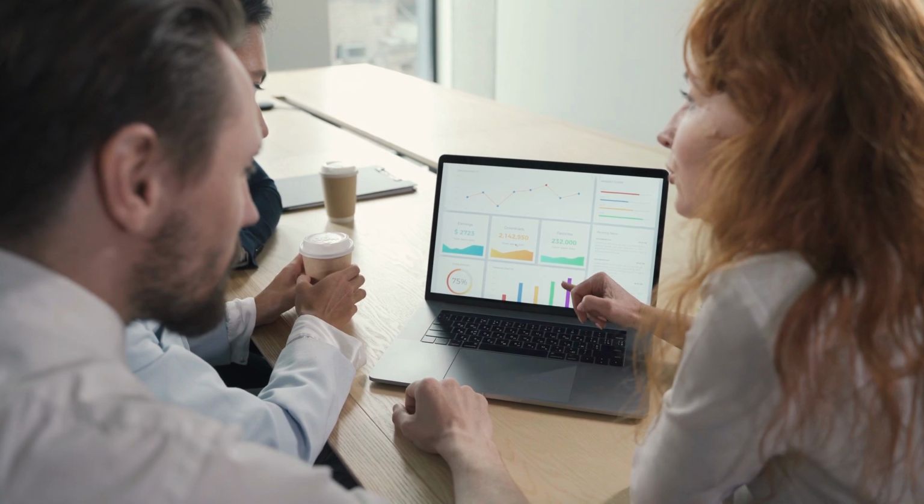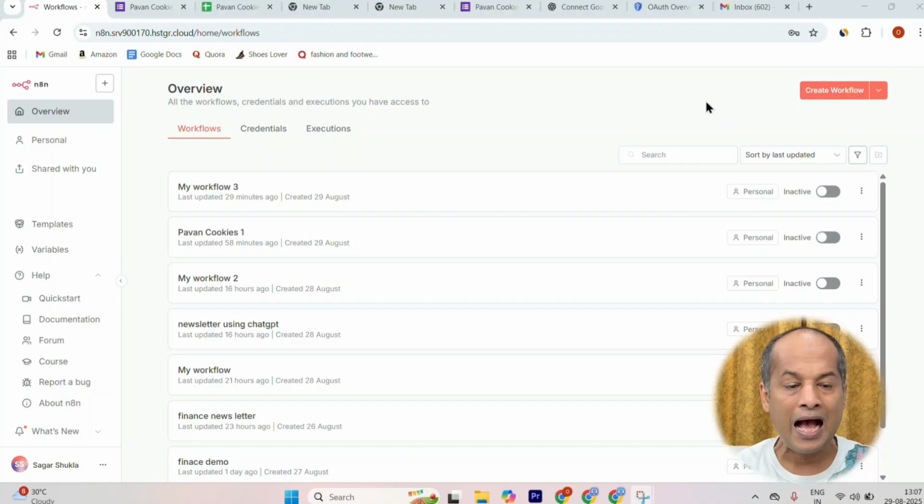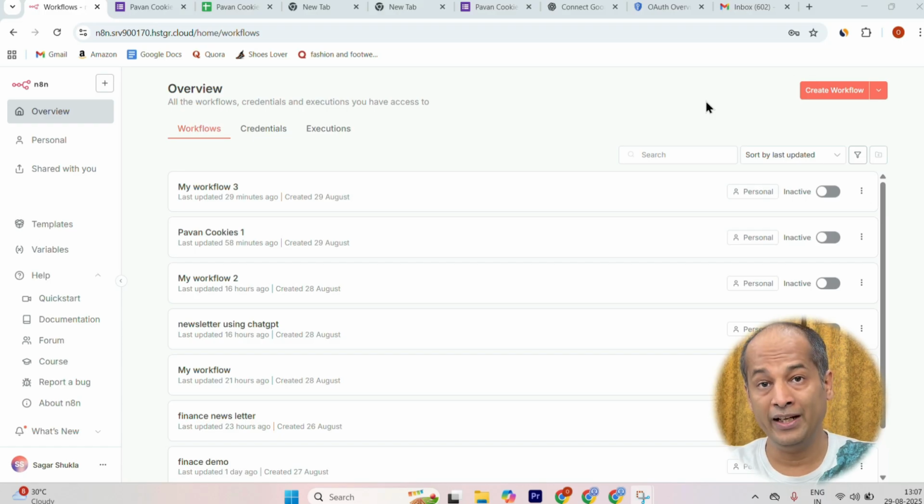Initially, to make these AI automations, you had to have a lot of coding experience, but N8N has made it possible. Even if you have zero coding experience, you can make these kinds of AI automation tools. So let's get started. I am in my N8N dashboard. Since I have N8N, I am logged in. If you do not have N8N with you, wait till the last. I will tell you the process of how you can get N8N.